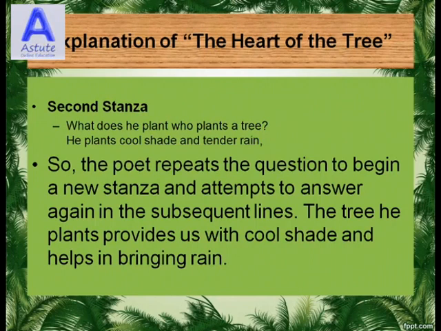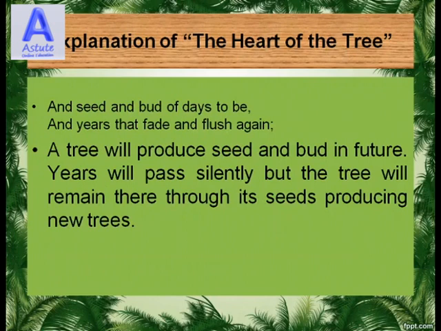Let us see the lines of the second stanza. What does he plant who plants a tree? He plants cool shade and tender rain. So the poet repeats the question to begin a new stanza and attempts to answer again in the subsequent lines. The tree he plants provides us with cool shade and helps in bringing rain.